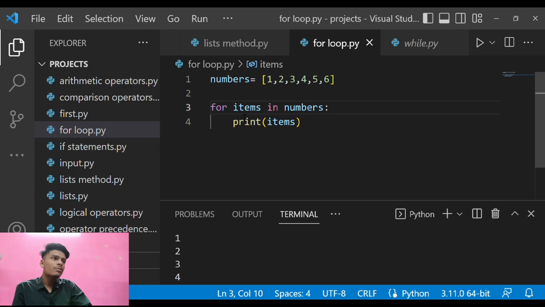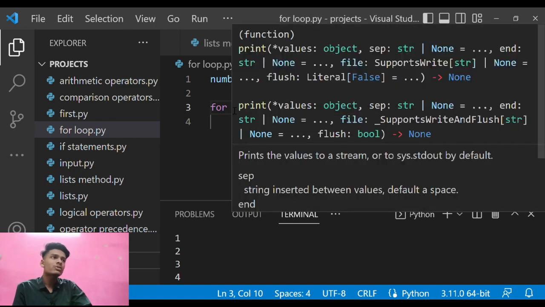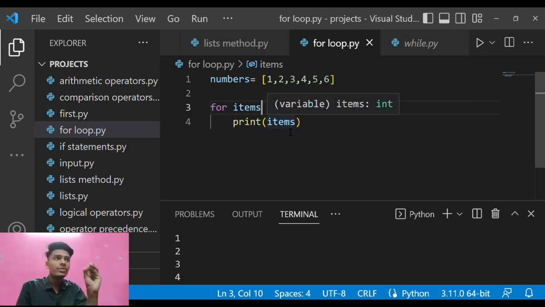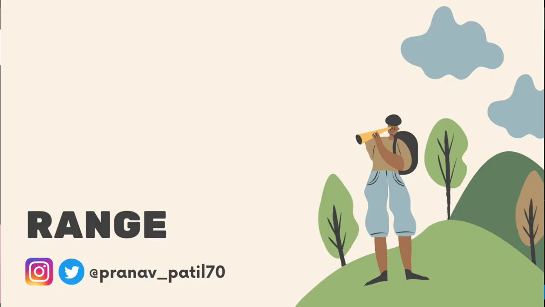So for items in numbers, where numbers is our variable, print items means print the values of the list present in the numbers variable. This is what the simple structure of a for loop looks like.